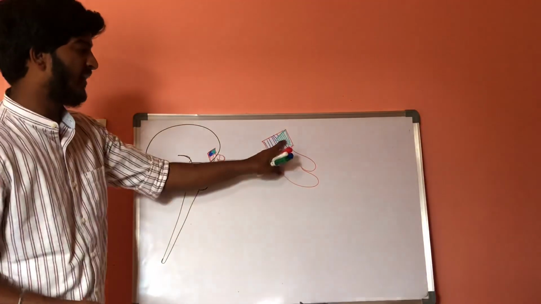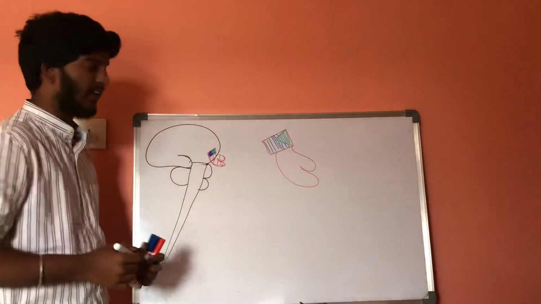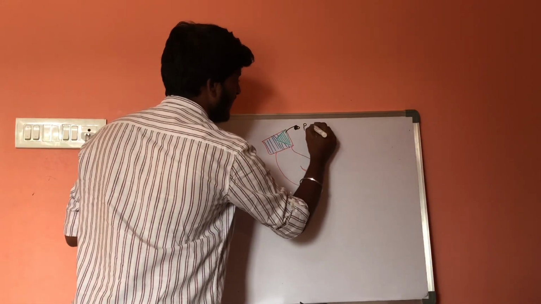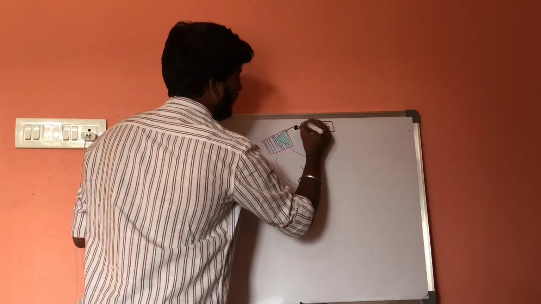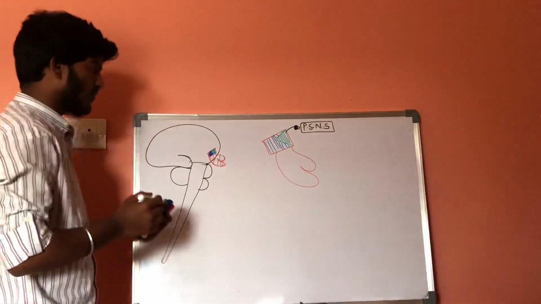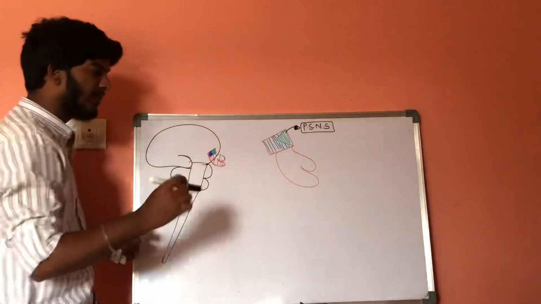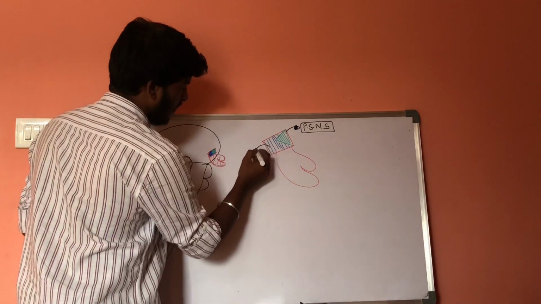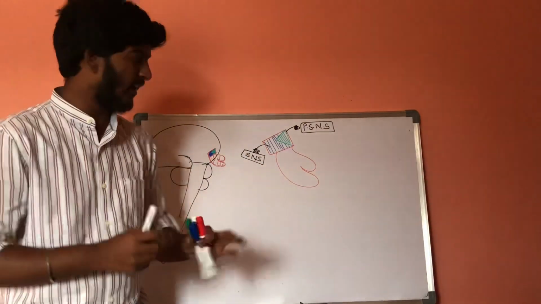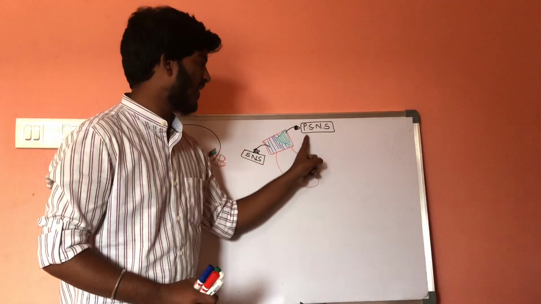Whenever the anterior most part of the hypothalamus is stimulated, it results in activation of the parasympathetic nervous system.